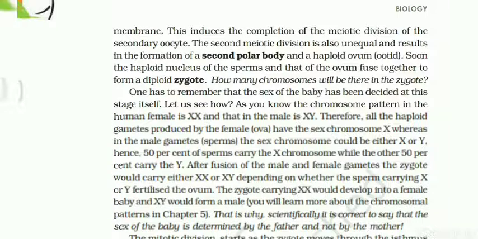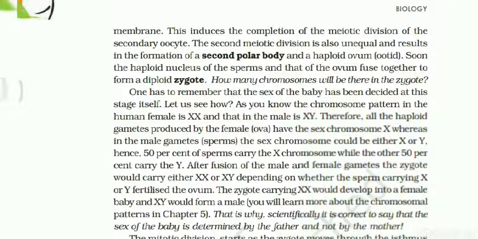So that is why scientifically it is correct to say that the sex of the baby is determined by the father and not by the mother. The mother only has the capability of providing X chromosomes. So if the father's sperm cell sends its Y chromosome, then only is there a chance of getting a male.